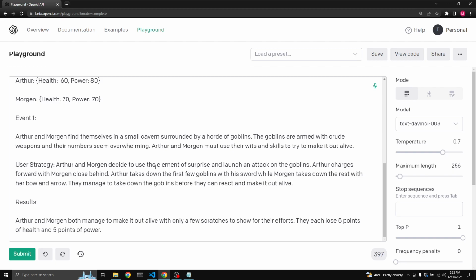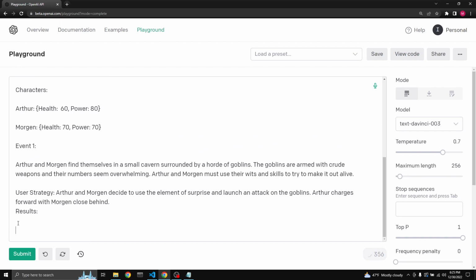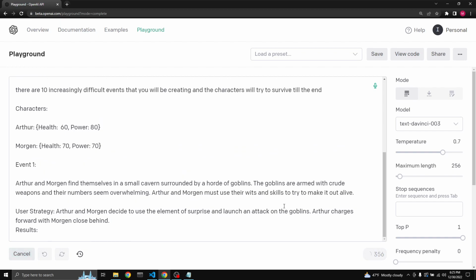Arthur and Morgan decide to use the element of surprise and launch an attack on the goblins. Arthur charges forward. With Morgan close behind, Arthur takes down the first few goblins with his sword, while Morgan takes down the rest with her bow and arrow. They manage to react. Result. This also gives the result. We don't need this. So this should be in the result. We'll let it write the result again.